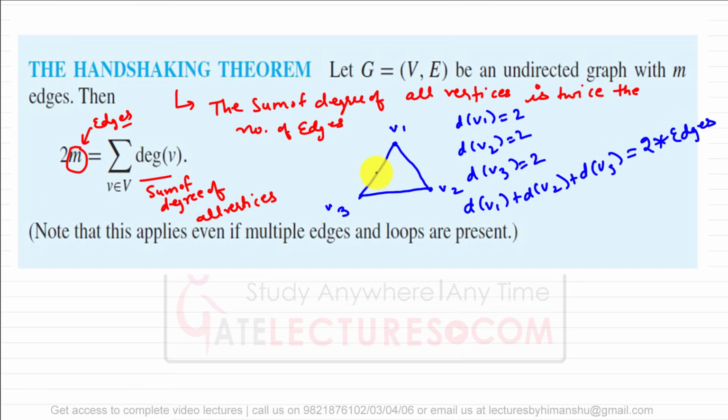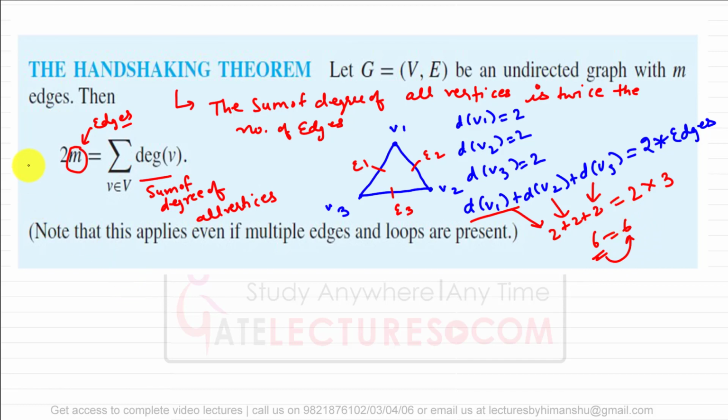Okay, so how many edges are there? There are 3 edges. This is edge e1, this is edge e2, and this is representing edge e3. So the sum of degree of all vertices, that is 2 plus 2 plus 2, degree of vertex v1 plus degree of vertex v2 plus degree of vertex v3, should be equal to 2 into the number of edges, which is equal to 3. So the sum of degree of all vertices should be equal to twice the number of edges, that is represented by the handshaking theorem.